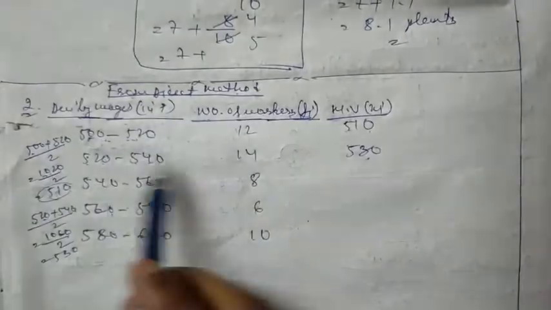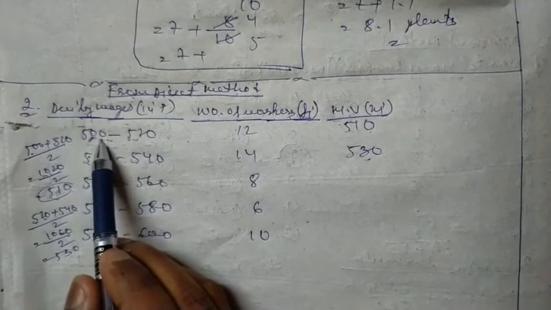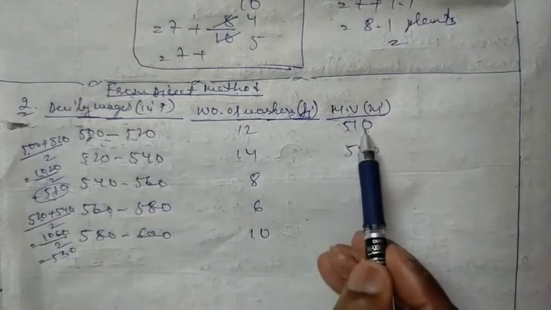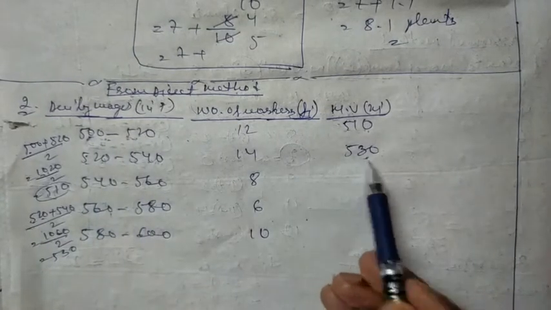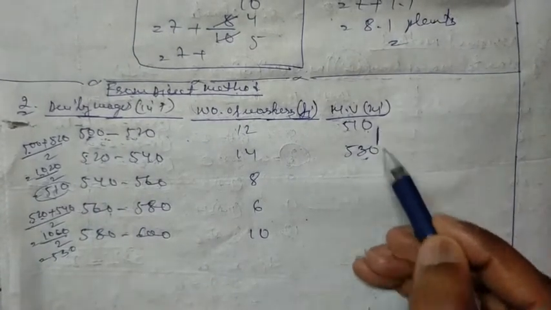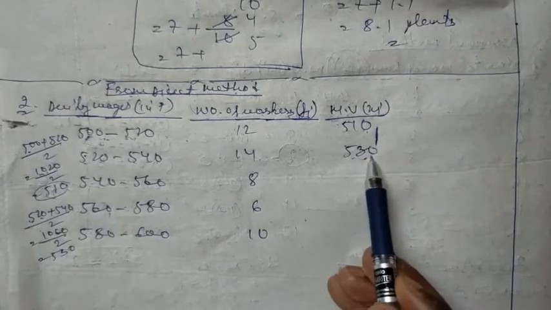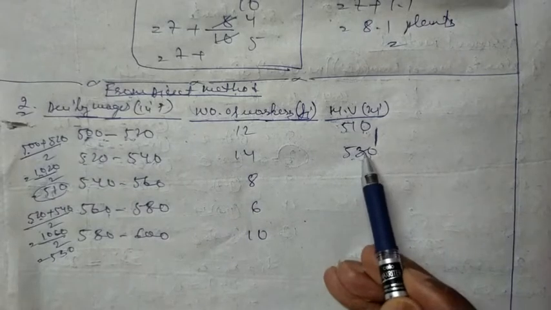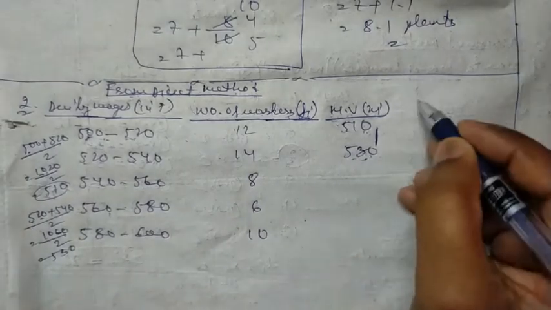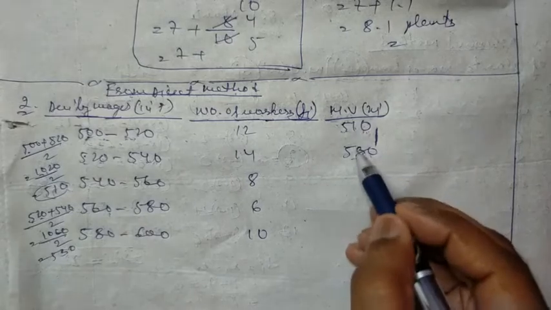So we have got the mid value of 500 and 520 is 510, and 520 and 540 is 530. You see what is the gap between these? 530 minus 520, what you will get here? The gap of 20. So you have to add 20 to each value.